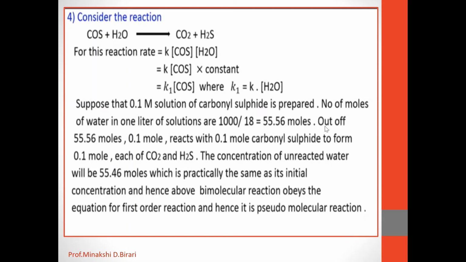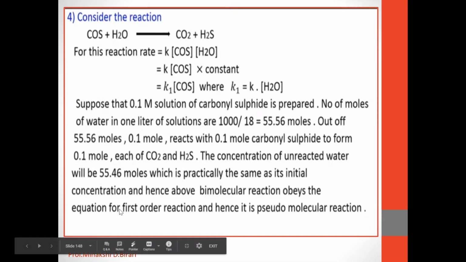So out of 55.56 moles, 0.1 mole reacts with 0.1 mole of carbonyl sulfide to form 0.1 mole each of CO2 and H2S. The concentration of unreacted water will be 55.46 moles, which is practically the same as its initial concentration, and hence the above bimolecular reaction obeys the equation for first order reaction,